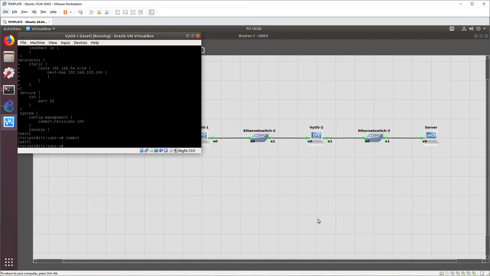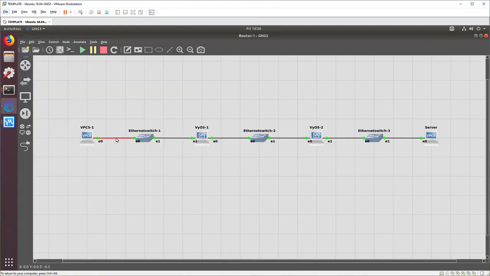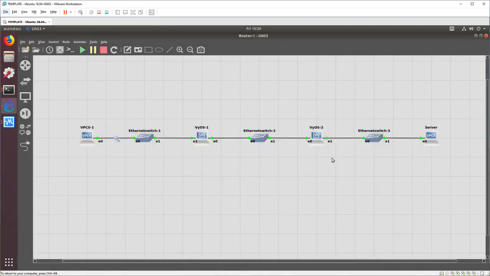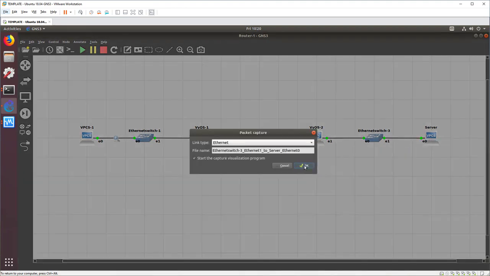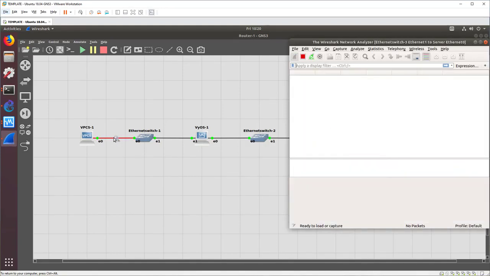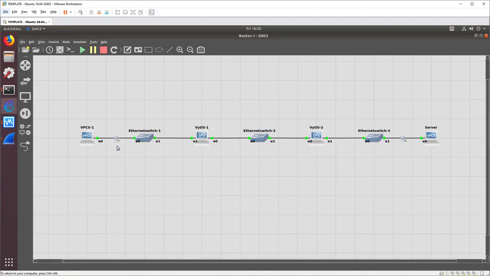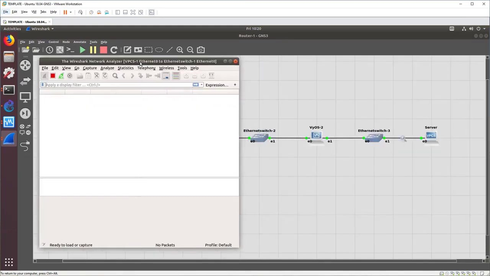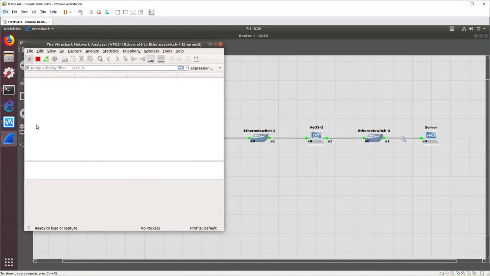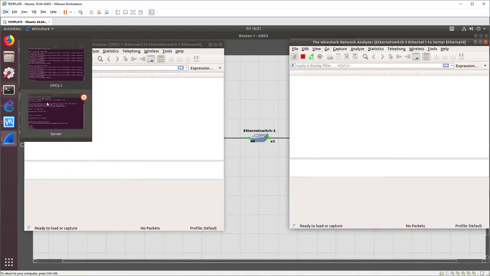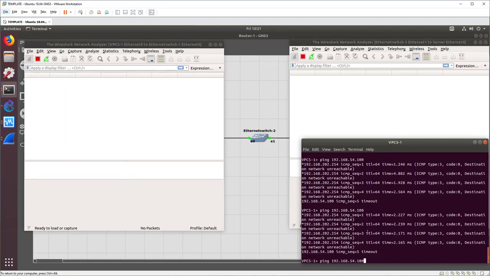All right, so to do this, we're going to want to sniff here at VPCS1 so we see the traffic going out. And we're going to want to sniff here at server. So this is pretty much the first thing I set up originally. And one of them opens Wireshark and the other one doesn't. It's magic. No one's quite sure why. If we don't get all the Wiresharks we need, we may need to go force them to open. And of course, we can look at the top to see where they're connected between. So I've got one there. Got one here. I will open VPCS, and again, we're just going to try the ping.